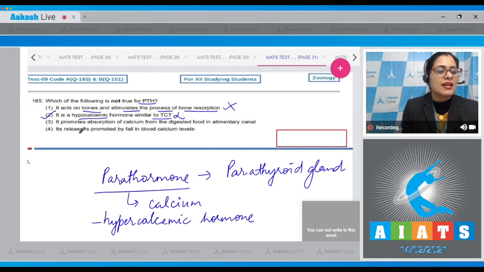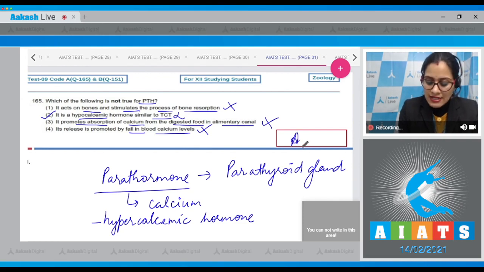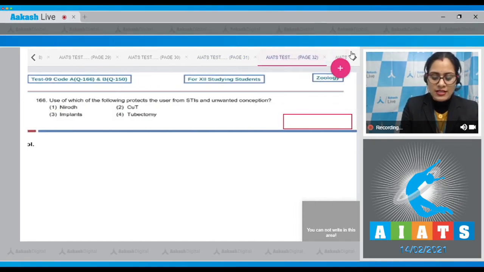The next statement is it promotes absorption of calcium from the digested food in alimentary canal, which is a correct statement, so it cannot be a correct answer. And the last statement, its release is promoted by fall in blood calcium levels, is also a correct statement, so it cannot be a correct answer. So the correct answer to this question is option number 2. Let's proceed to the next question.